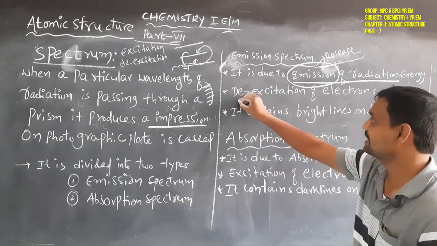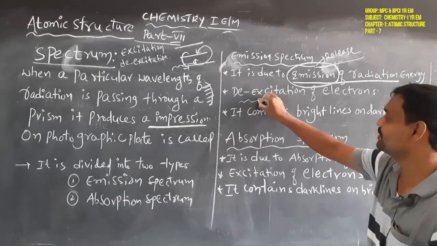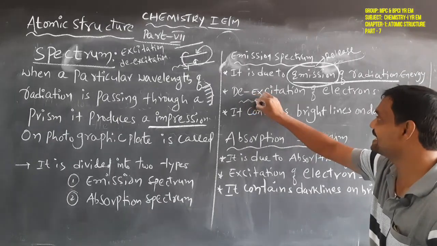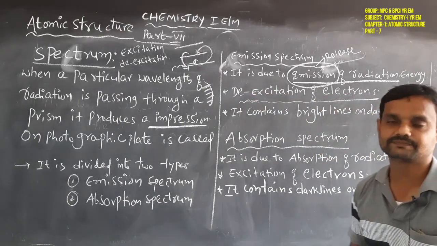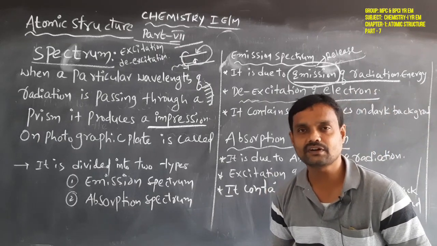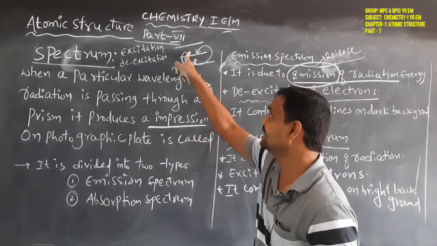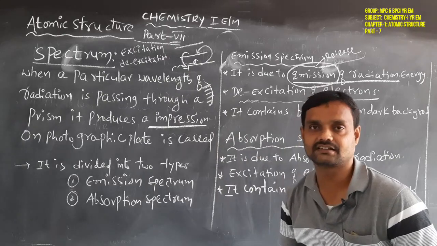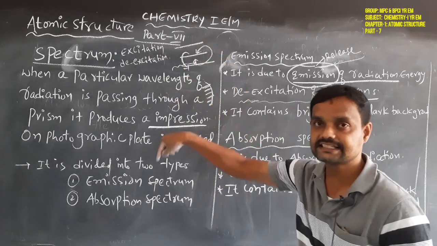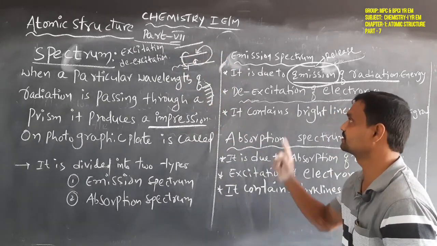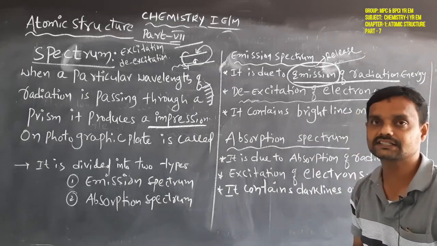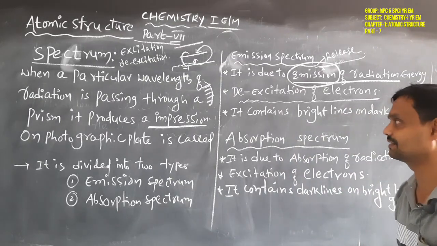And another point: it is formed due to the de-excitation of electrons.